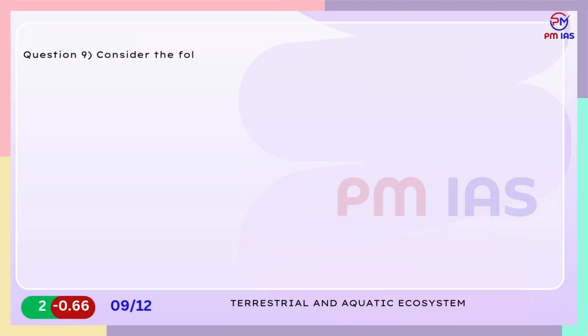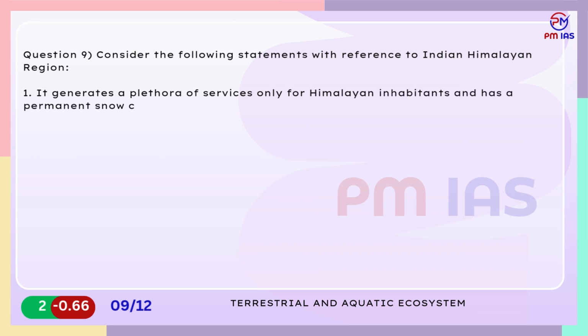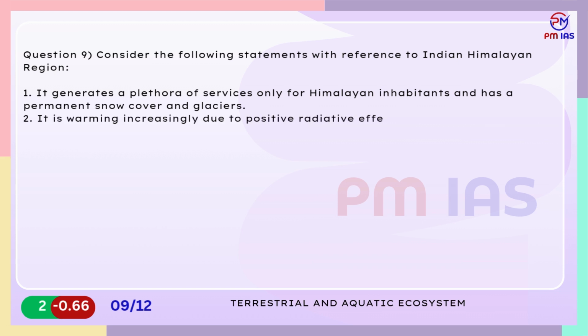Question 9. Consider the following statements with reference to Indian Himalayan region. 1. It generates a plethora of services only for Himalayan inhabitants and has a permanent snow cover and glaciers. 2. It is warming increasingly due to positive radiative effects due to water vapor at the top of the atmosphere. Which of the statements given above is correct?